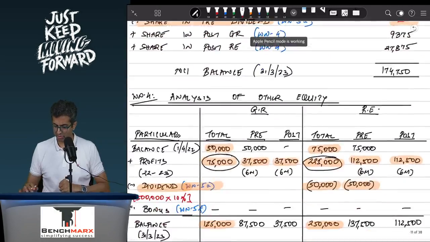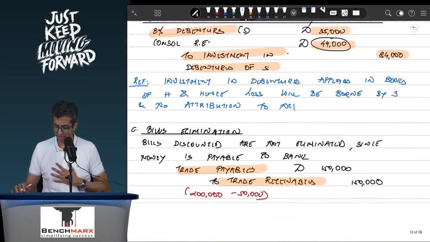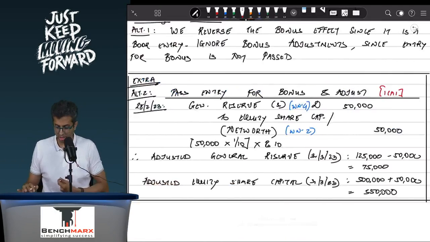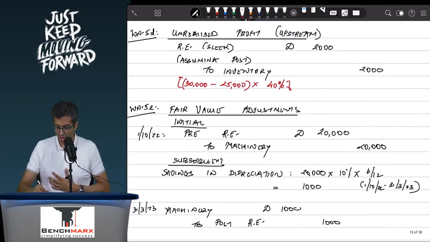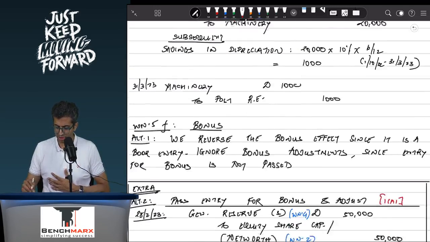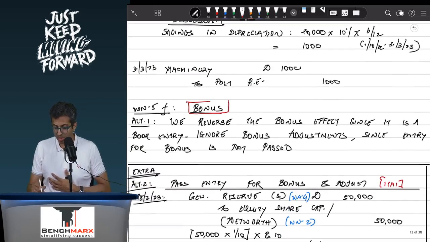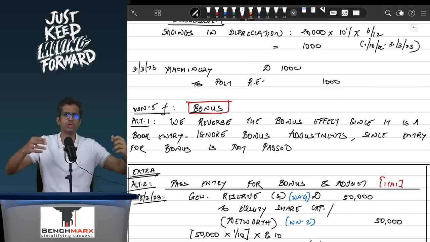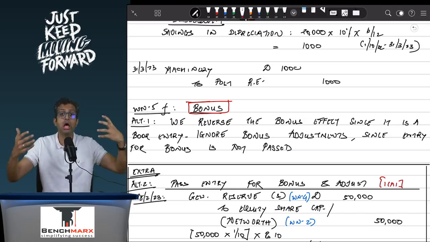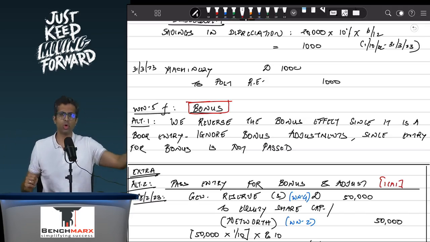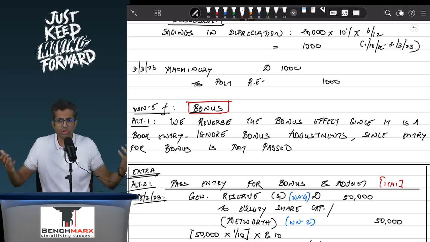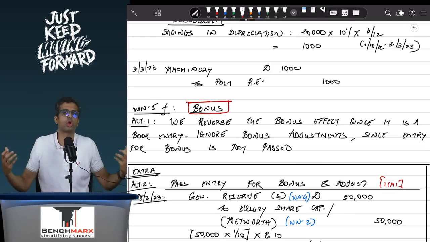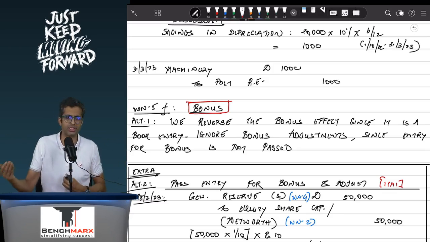Now bonus adjustment. We have given working notes for each of them, and we have tried to give the explanation in blue wherever required for your better understanding. So all of these unrealized profit and fair value adjustments are done, and then comes bonus. Remember, bonus at the end of the day is a book entry, and usually you pass the entry reserves account debit to share capital. Reserves belong to whom? The owners. Share capital belongs to whom? The owners. And hence, even if you ignore the bonus, it will not matter, because it does not entail any outflow of resources to anyone.